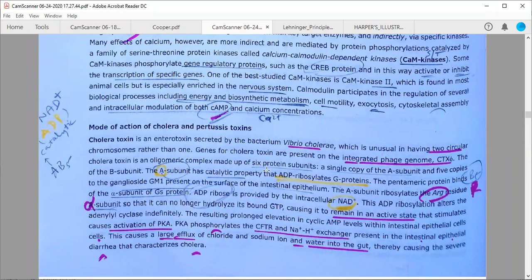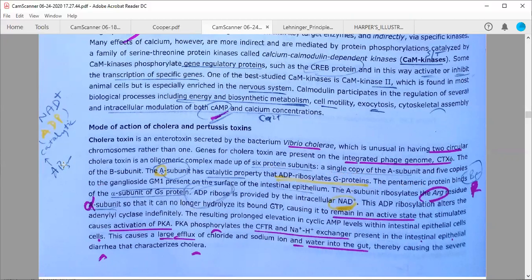The A subunit has catalytic activity and ADP-ribosylates the G proteins, while B has a binding role. We know G proteins interact with GPCRs. If the A subunit ADP-ribosylates our G proteins, GPCR signaling cannot proceed inside the cell and will show bad effects.